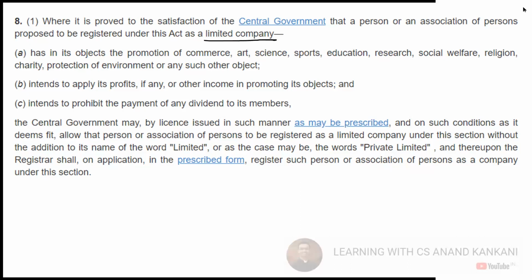Can you make an unlimited company a section 8 company? The answer is no. Why? No is correct, but why? What is the logic?